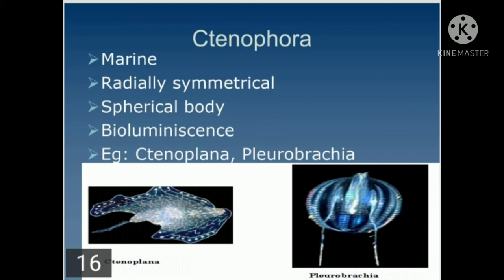Sorry, I just want to correct my words: it is considered as one of the minor phyla. Because Ctenophora is represented by very few members, it is considered as one of the minor phyla. The examples of the phylum Ctenophora are Pleurobrachia and Ctenoplana.